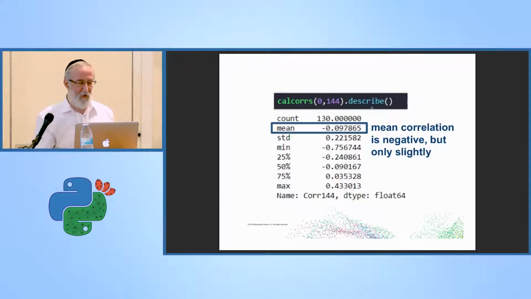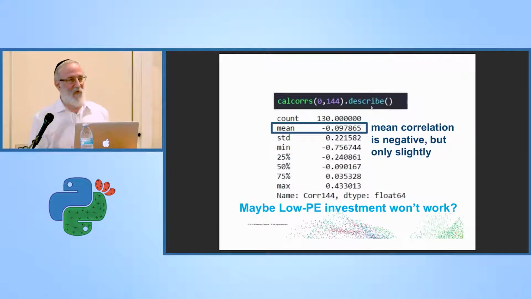So now I'm getting a little nervous. Maybe my low PE investment strategy is not going to work. Now this is a good thing. This is the whole point of this. If you run the numbers and it says it's not going to work, save your money, right? It's telling you that if it didn't work in the past, it's probably not going to work in the future.